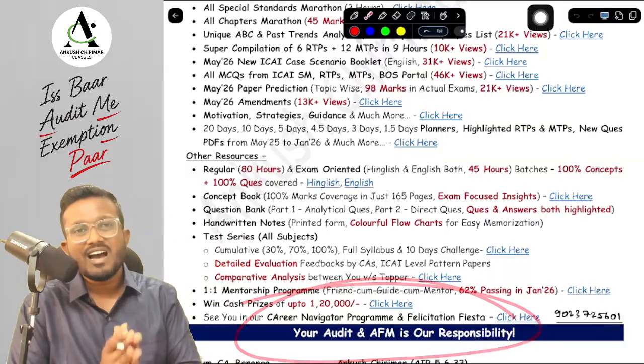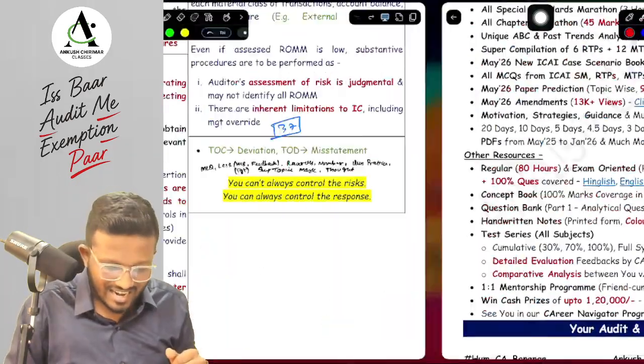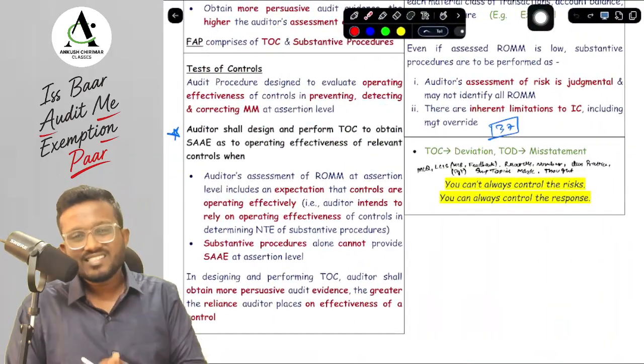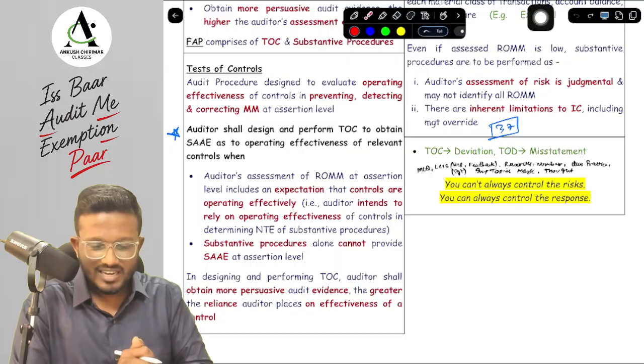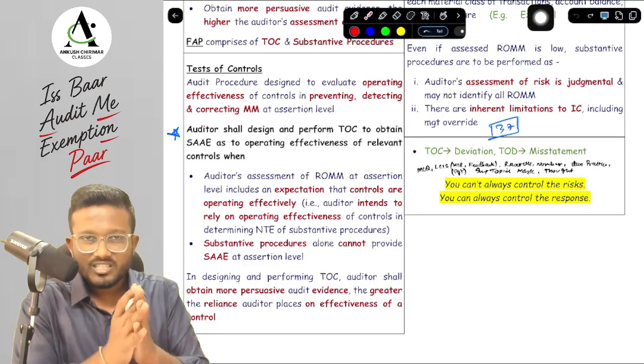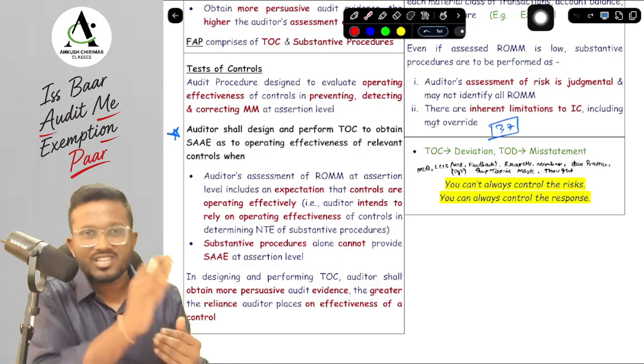Your audit and AFM is our responsibility. For AFM, we will also be coming out with many resources by Nikhil sir in English, definitely very soon. Okay, yes sir, after this you can do any of the questions of this particular topic, and you can definitely solve it very easily. The important topics that I have marked in this particular lecture are the generally important topics. Your attempt-specific most expected topics will be marked just before your attempt.